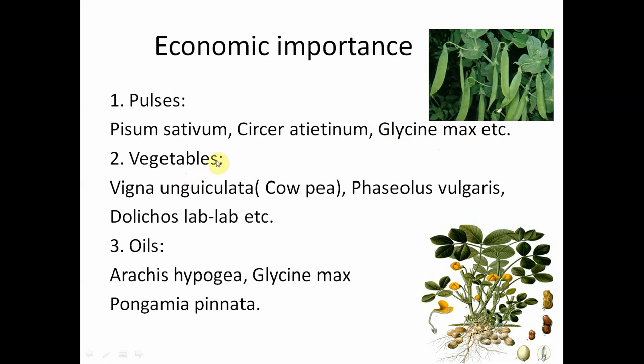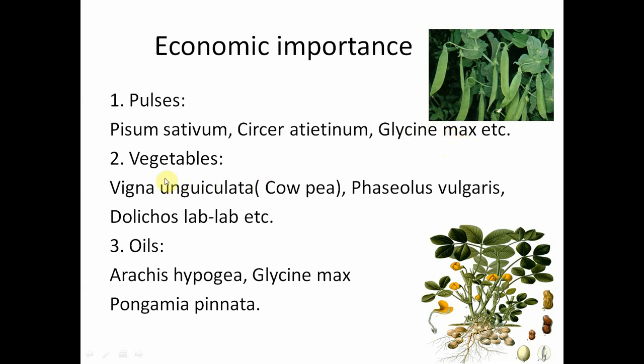And now we see Glycine max, it is the most important source of proteins. So we find the richest proteinaceous material in Glycine max. From Glycine max, different kinds of food materials are also prepared, and soya oil is also produced from Glycine max.